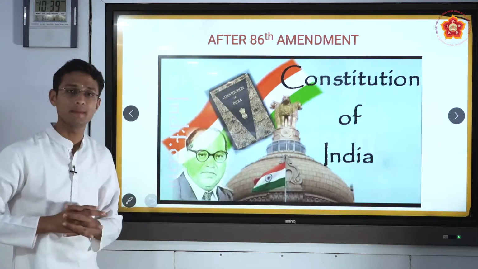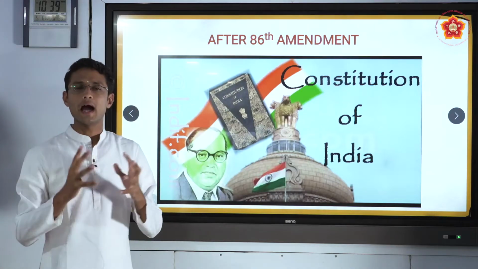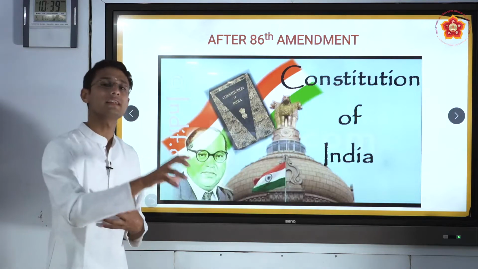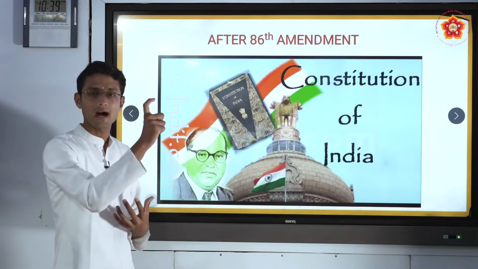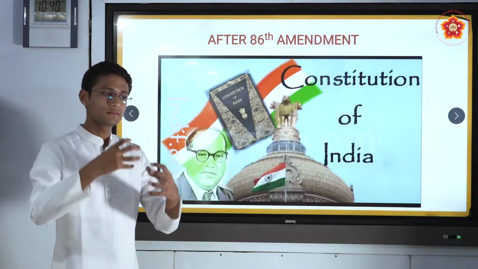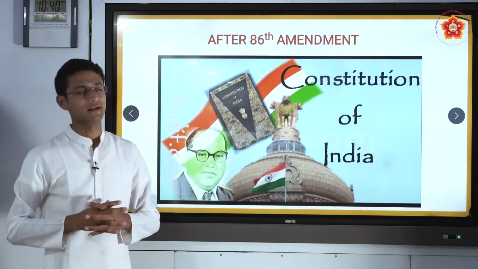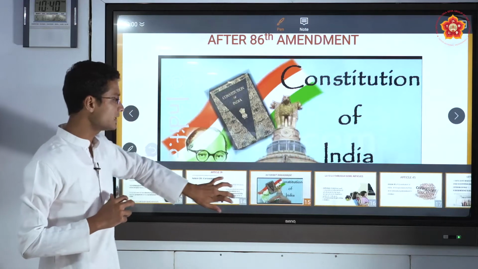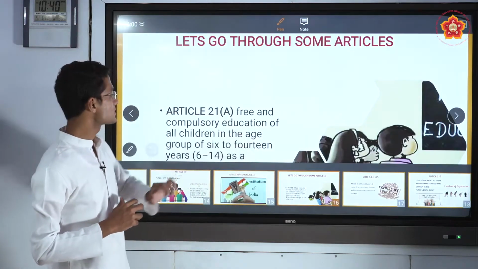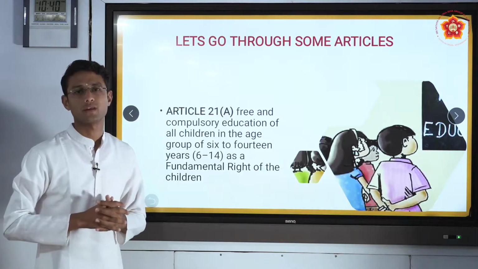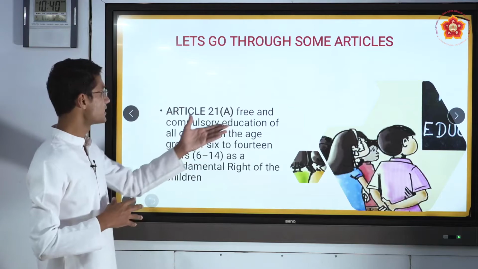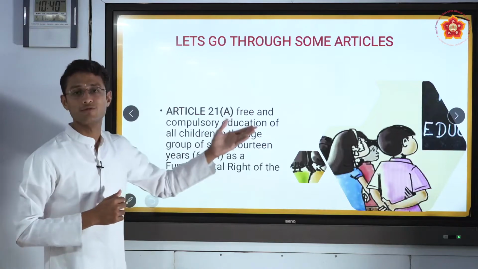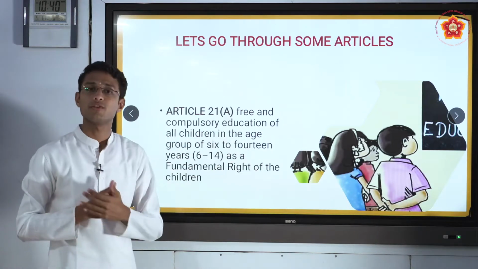After the 86th amendment, what is the meaning of amendment here? Amendment is nothing but some changes which have been made in articles which already exist. So if I want to make some changes in an article, it is known as an amendment. After the 86th amendment, there were some changes made in the educational sector. That is the first one, Article 21A. What does Article 21A say? Free and compulsory education of all the children in the age group of 6 to 14 is a fundamental right of all the children.